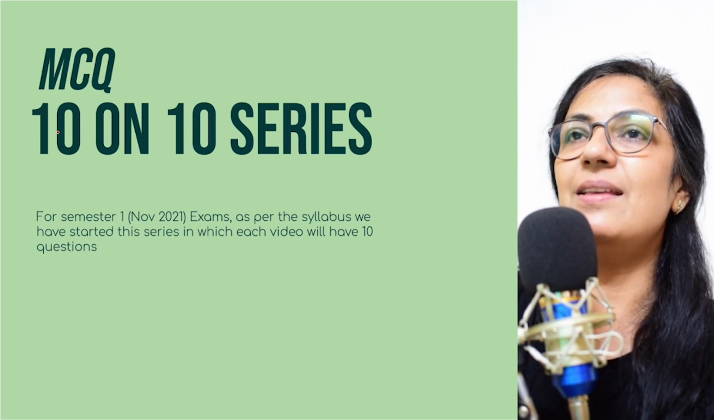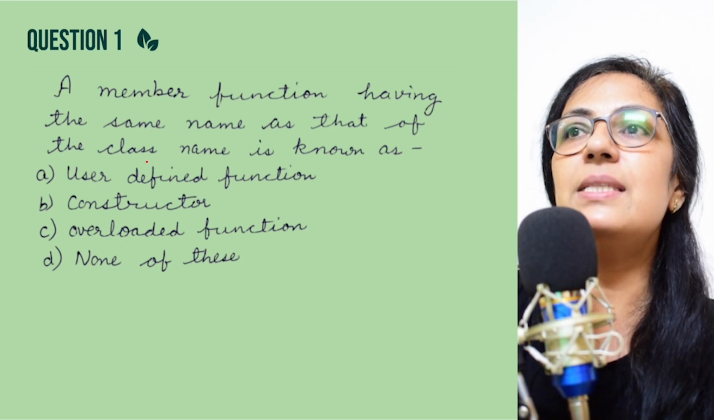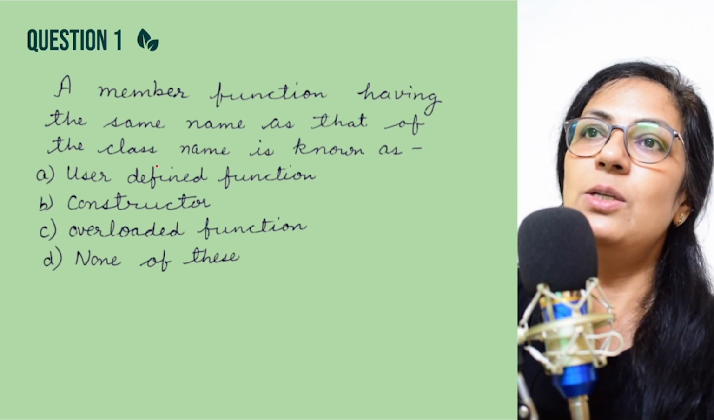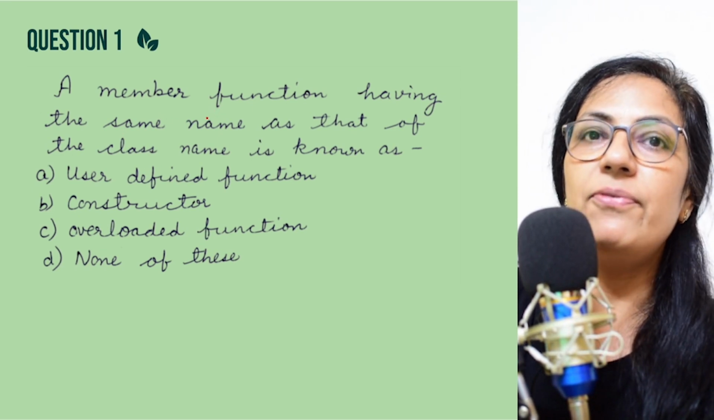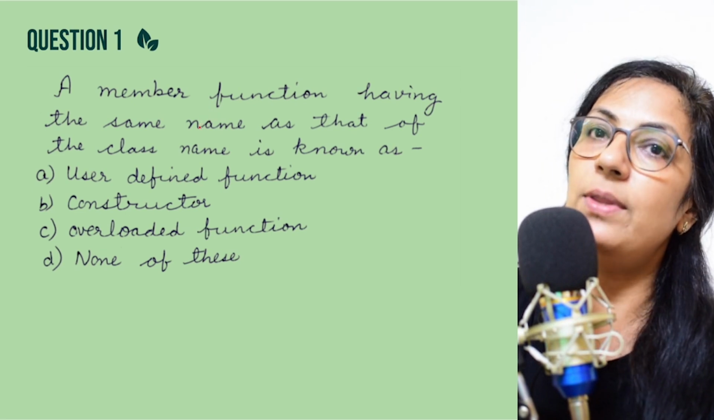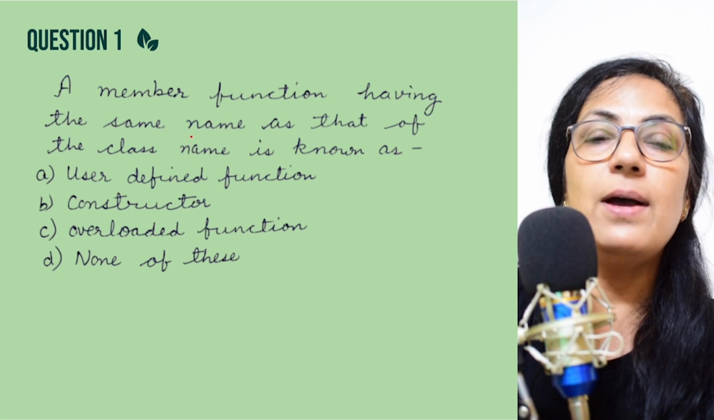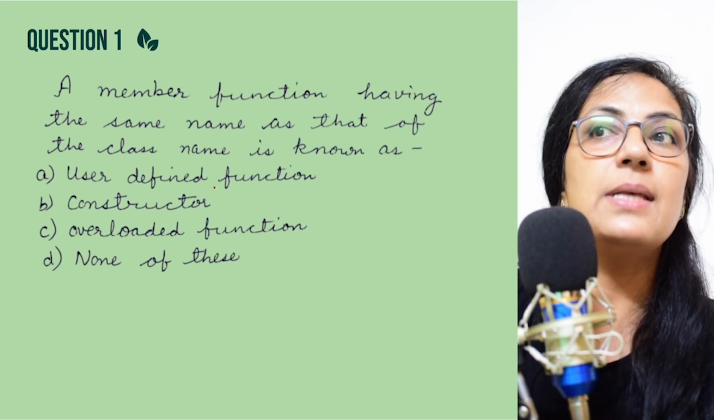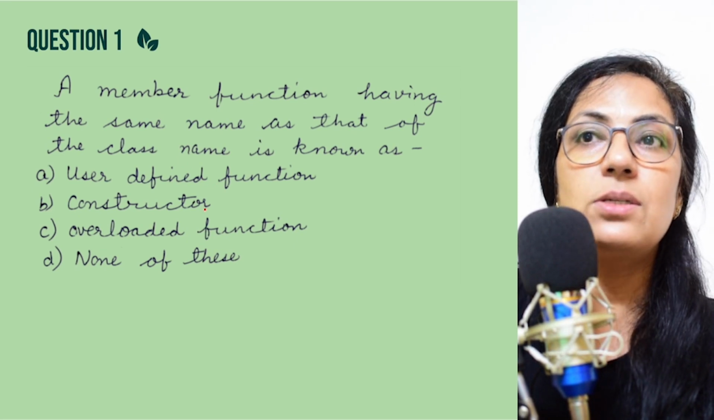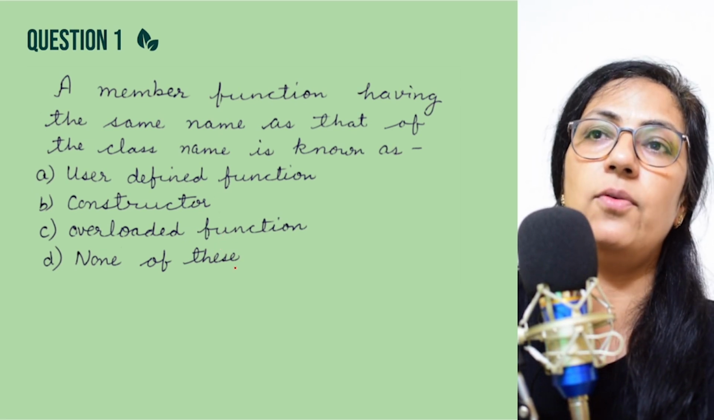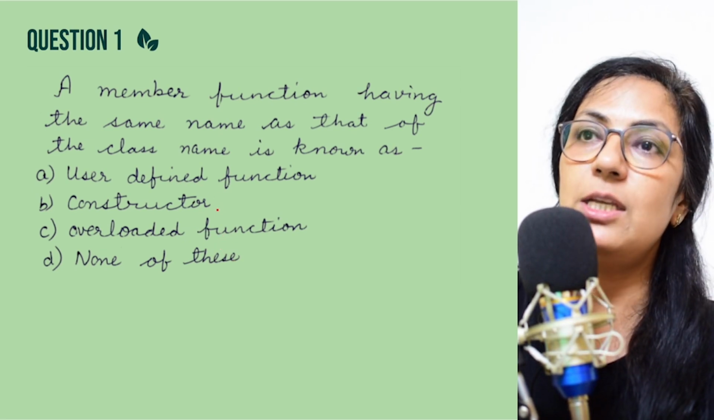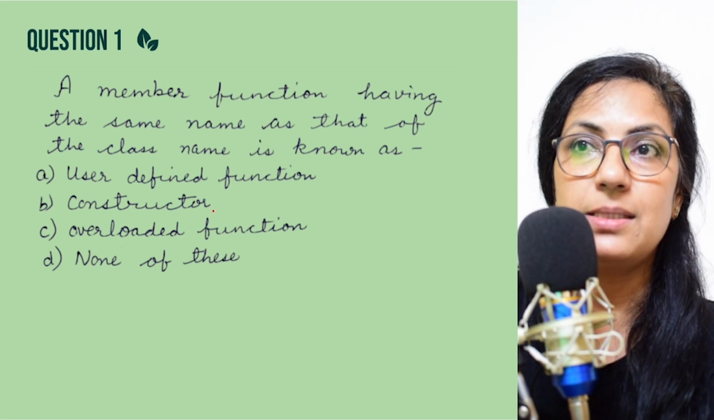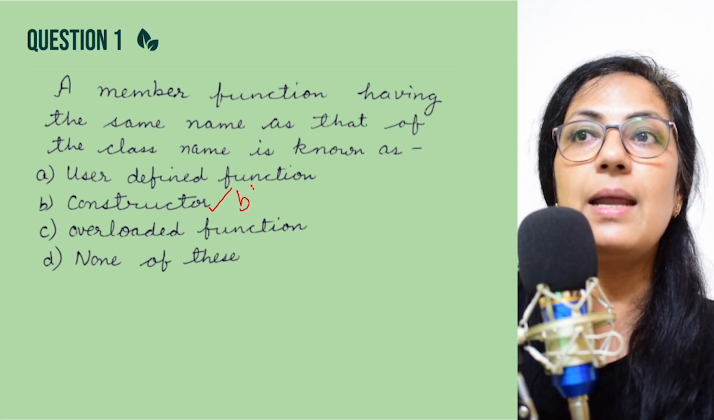The first question is, a member function having the same name as that of the class name is known as. So here what it is mentioned, a member function. The function has to be of the same class and the function name should be same as class name. What is that? The options are user defined functions, constructor, overloaded function, and none of these. Children, we have done in the definition of constructor that this function has the same name as the class name. So option B is the right option.